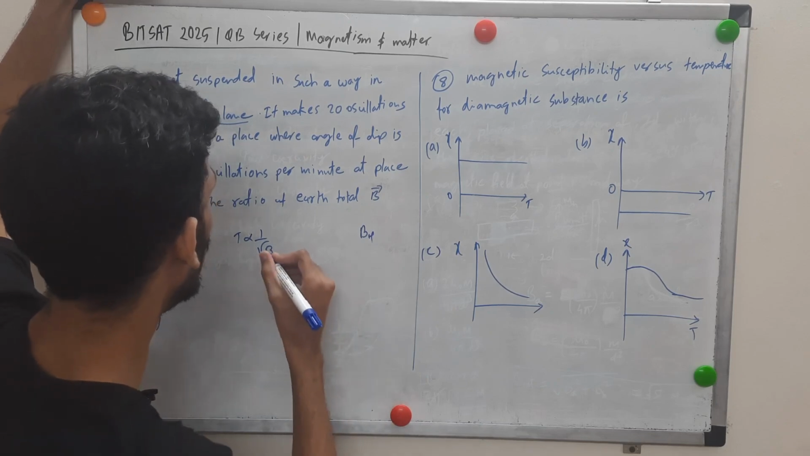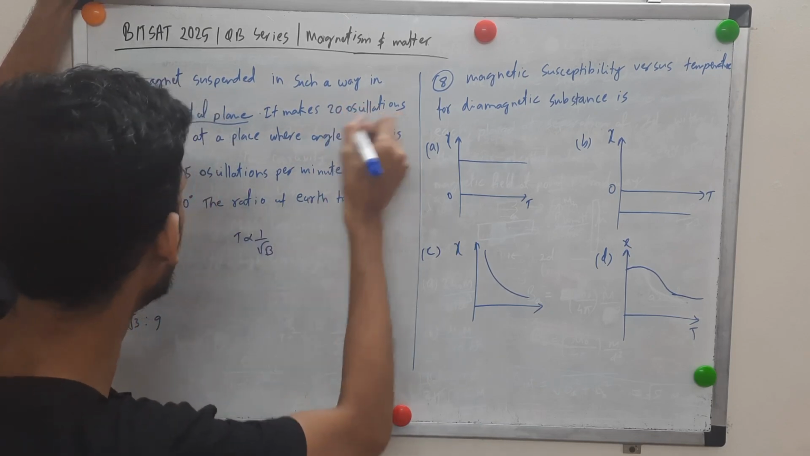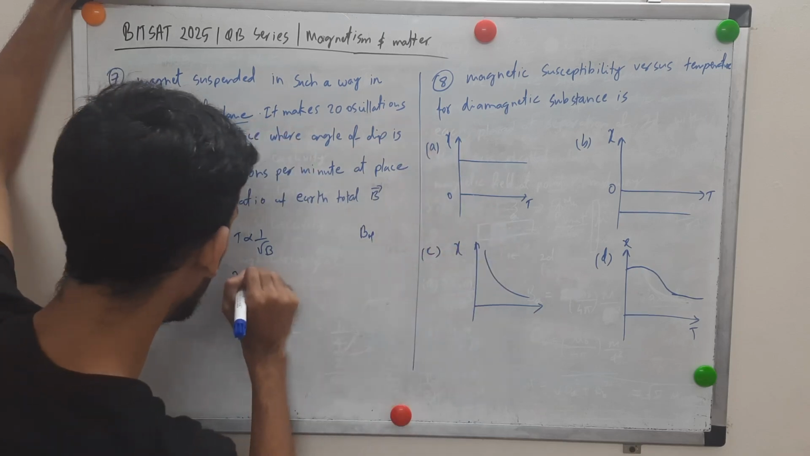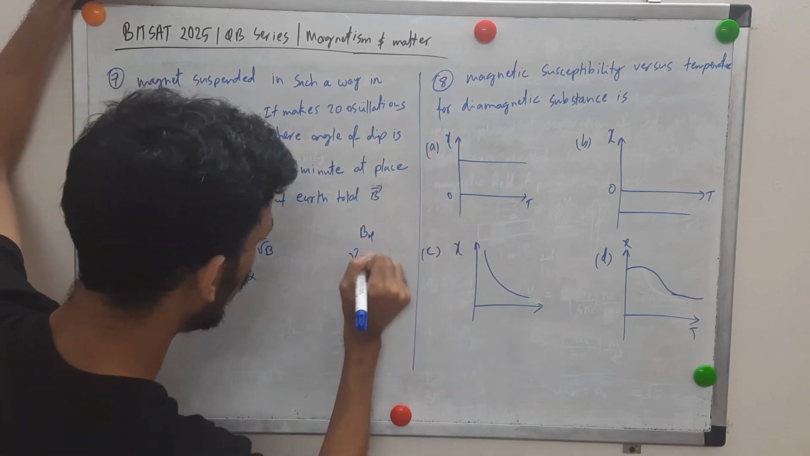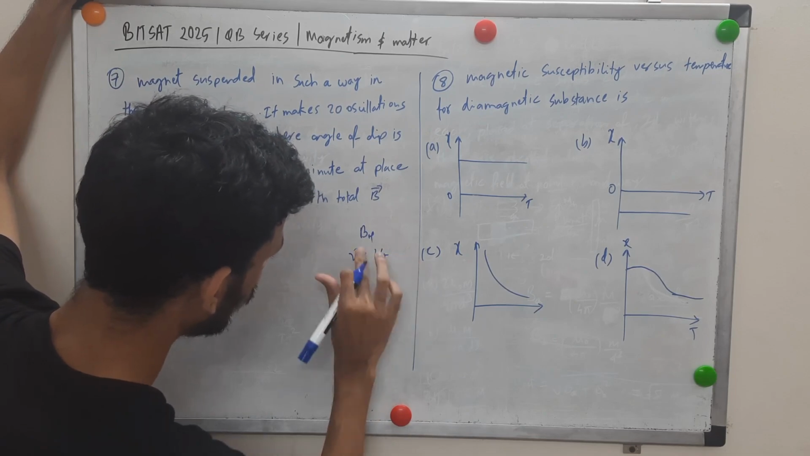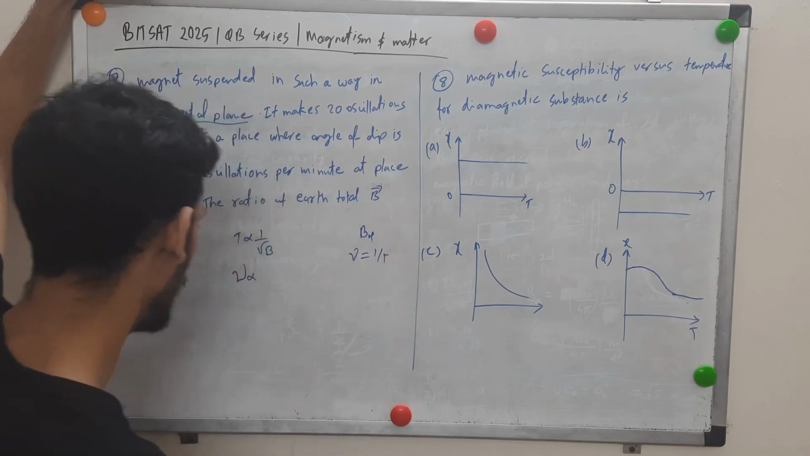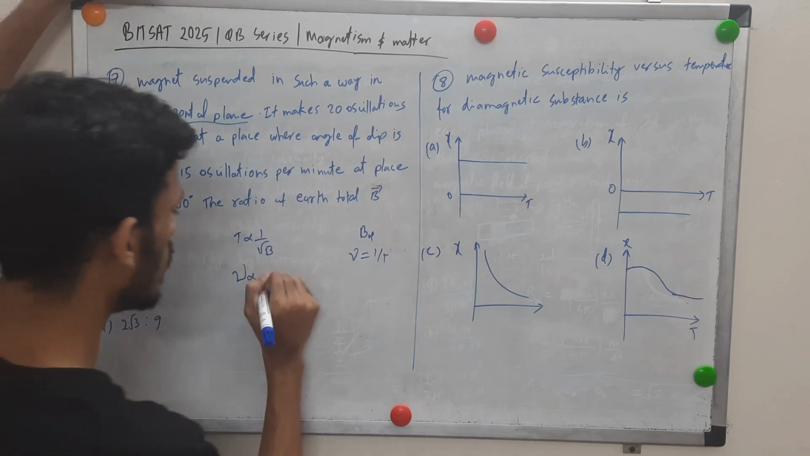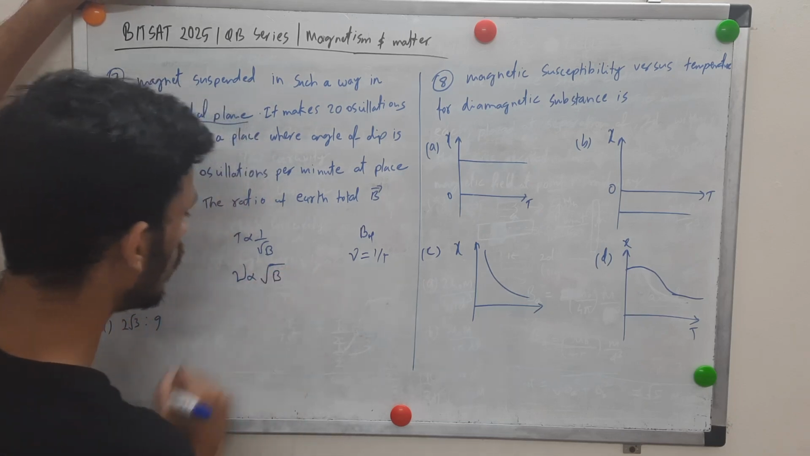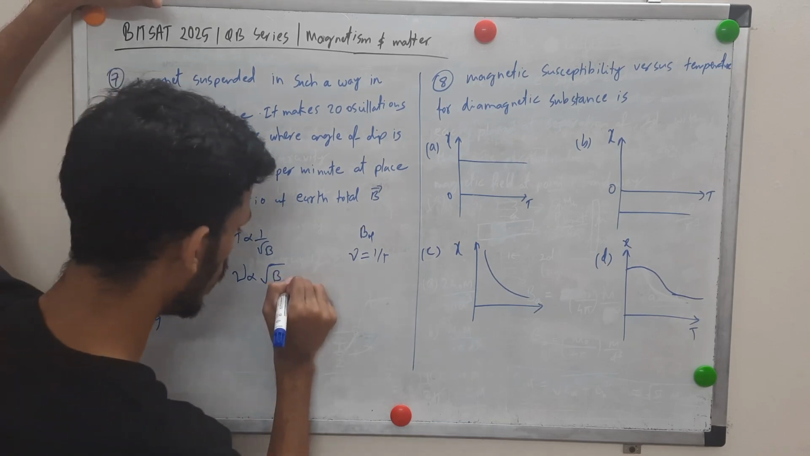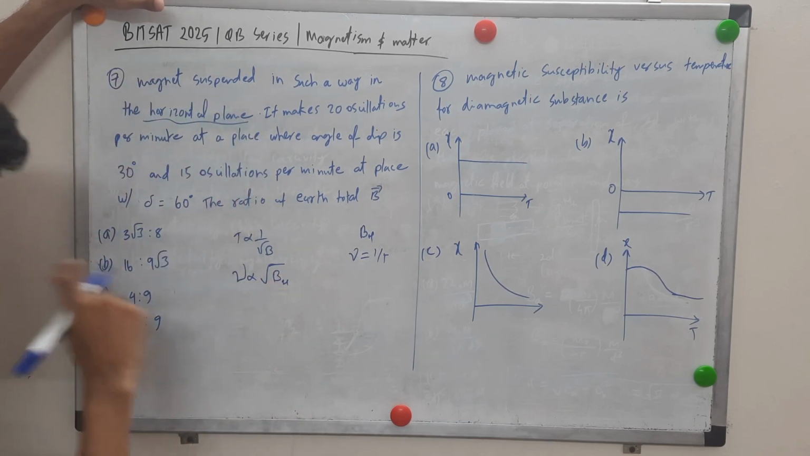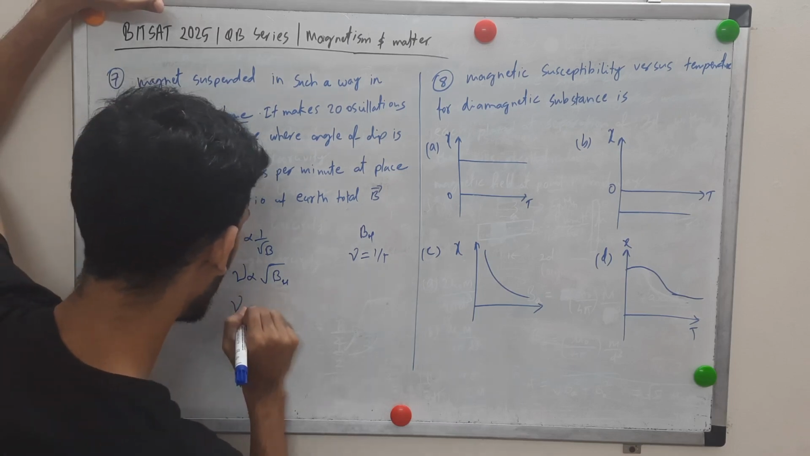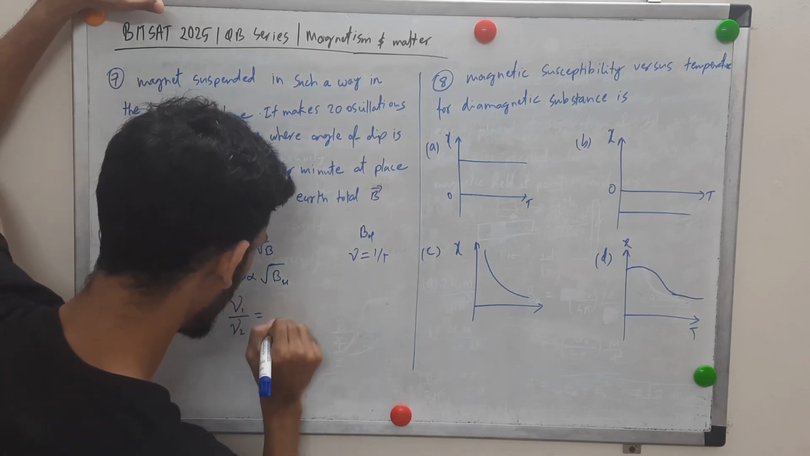So here we are told about oscillations per minute, right. So we can write it in terms of frequency. Frequency is 1 by time period, simply equal to 1 by time period. So you can say frequency is directly proportional to the square root of the magnetic field, and it is the horizontal component, right? We have the horizontal field. Okay, so we can write nu1 by nu2 is under root.